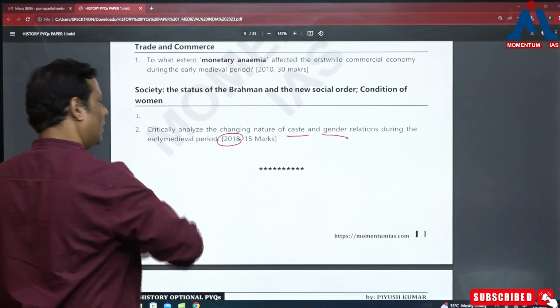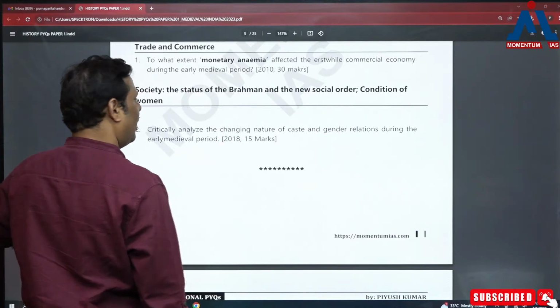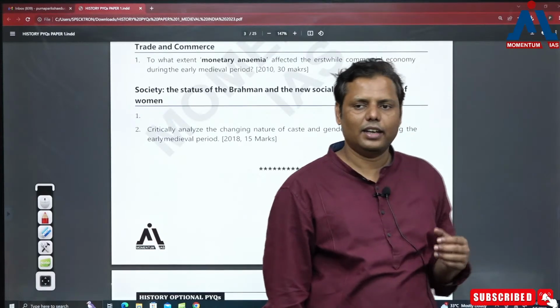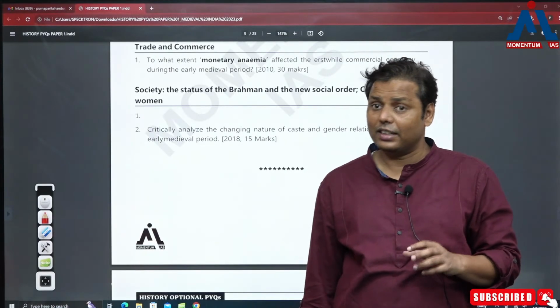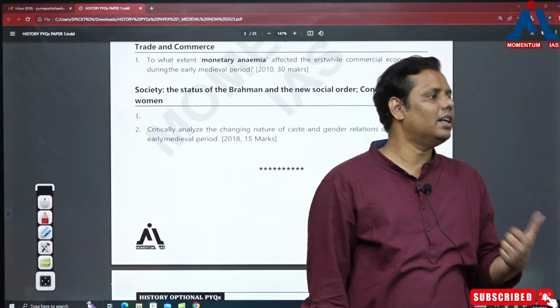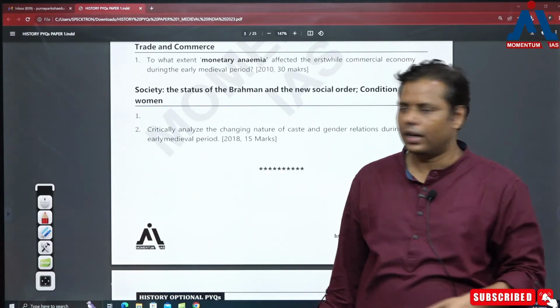Of course it is important here also, and undoubtedly whenever you see other changes in society, let's say when you see the change in the economy, the economic structures, the agrarian relation, the urban relationship, as per that the gender relation is also changing. So ये तो आना ही है, caste और gender.